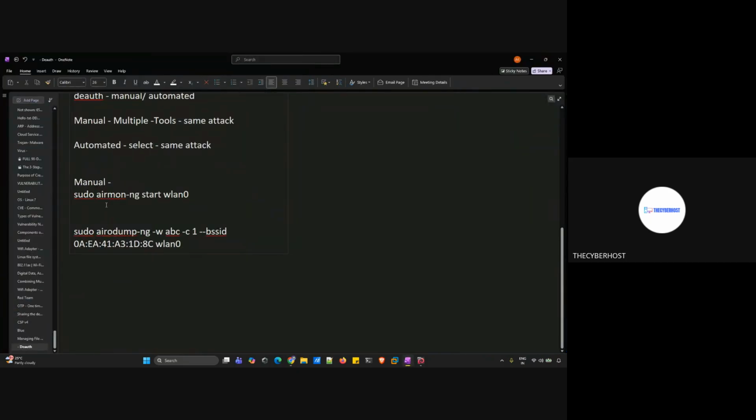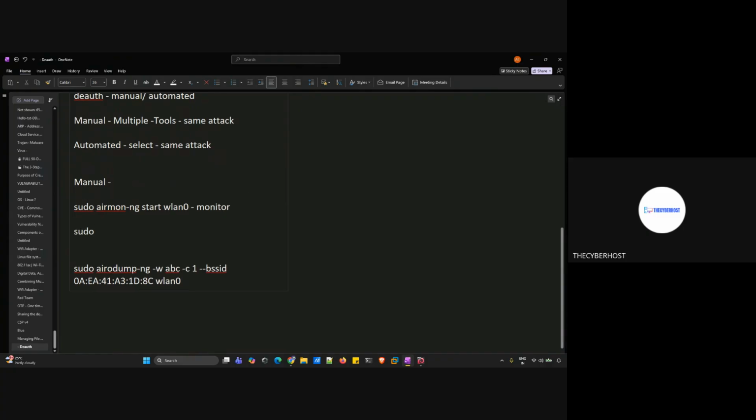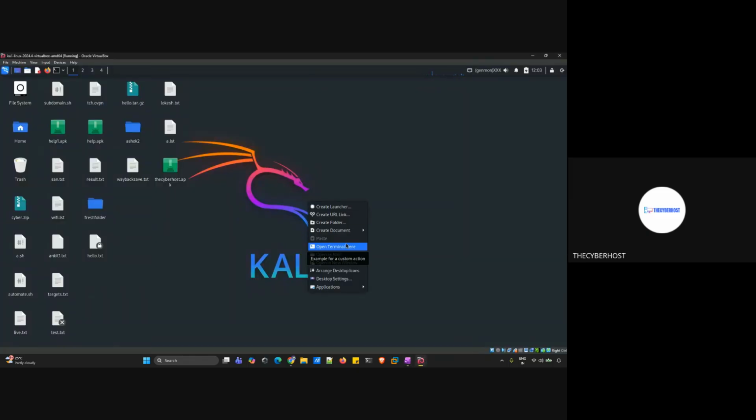The first command we were using was sudo airmon-ng start wlan0, which puts your adapter in monitor mode, correct? The second one we were using was sudo airodump-ng, and then the interface. Why were we using this command? We were using it to scan all the nearby Wi-Fi networks, correct? So let's do this again. Go here. You can open a terminal.